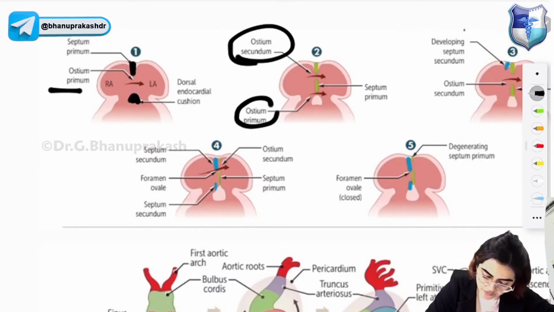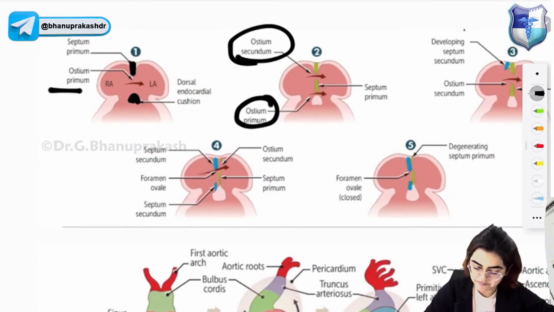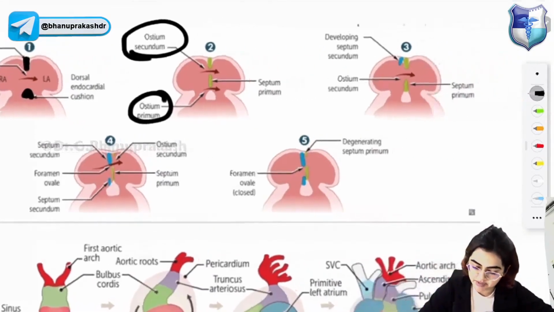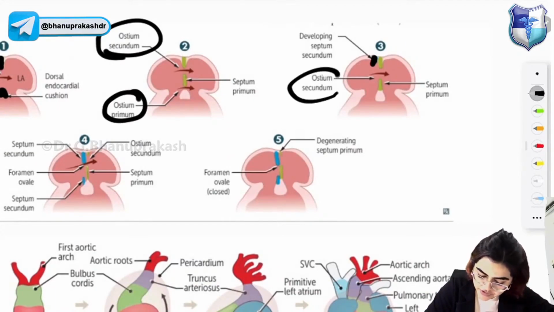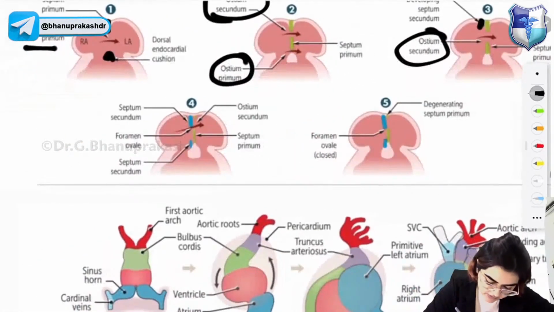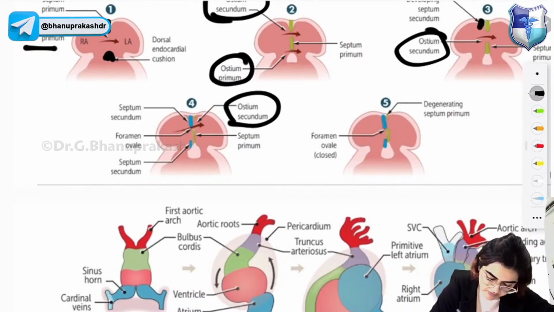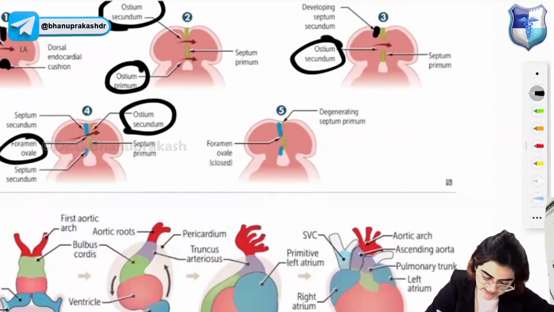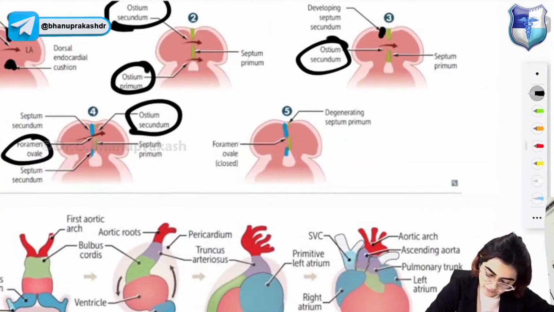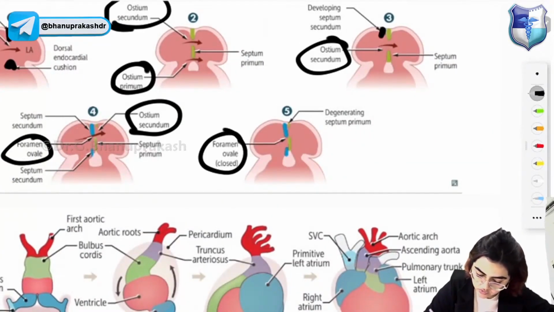So now you have two foramina, that is ostium secundum and ostium primum, and you just have one septum, that is septum primum. Then on the right side there is development of septum secundum, and when septum secundum is formed, there is formation of ostium secundum. And then what will happen? The septum secundum will grow downwards. So this is ostium secundum, also known as foramen ovale. And finally the septum primum as well as septum secundum will fuse and the foramen ovale will close.